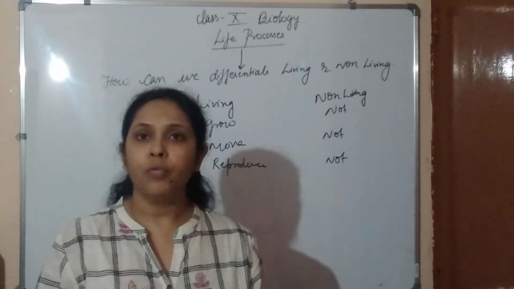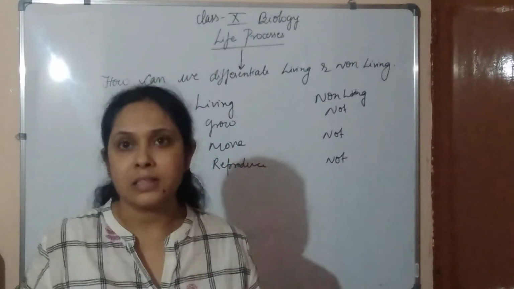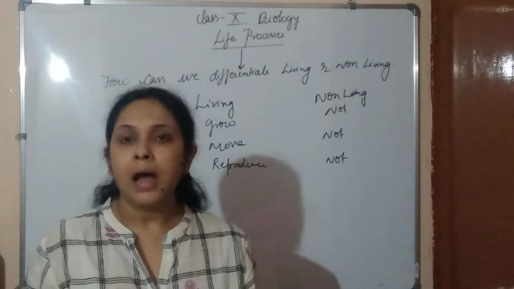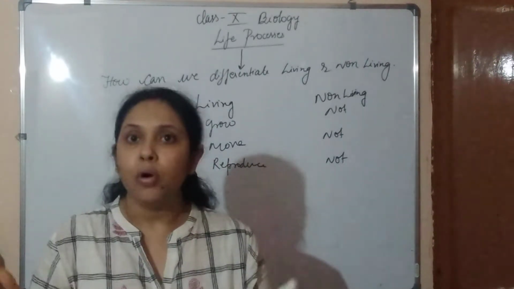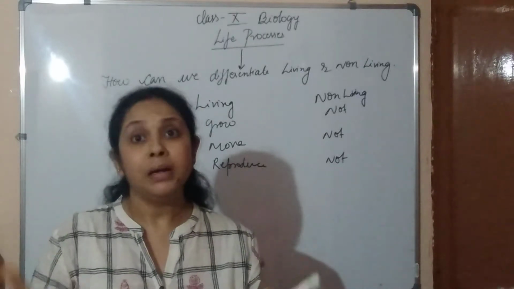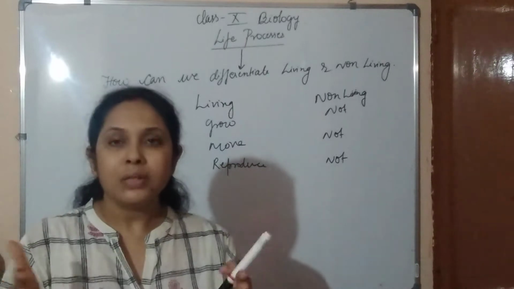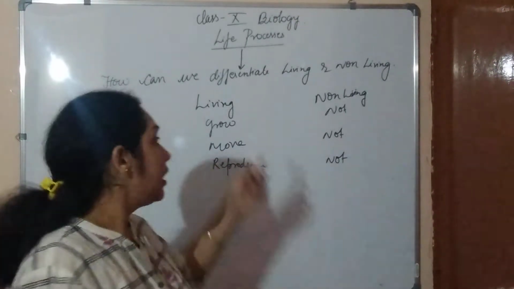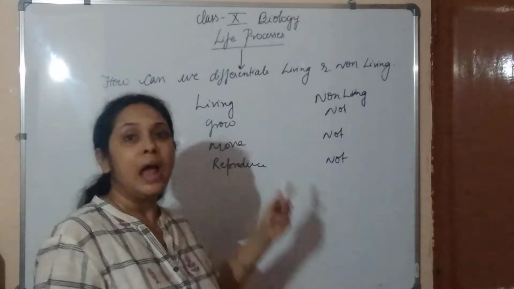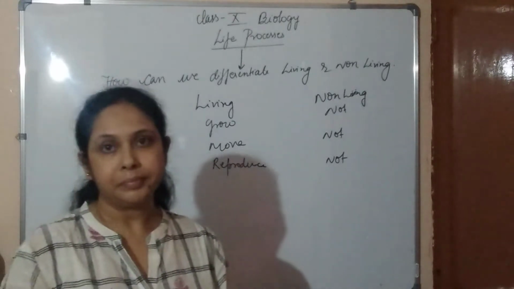Third thing is, what about us when we are sitting, we are not moving anywhere? What about the plant which does not change its position? But they all are living, they are just not changing their positions. So these are some exceptions through which we can't take these as a category to differentiate living and non-living.